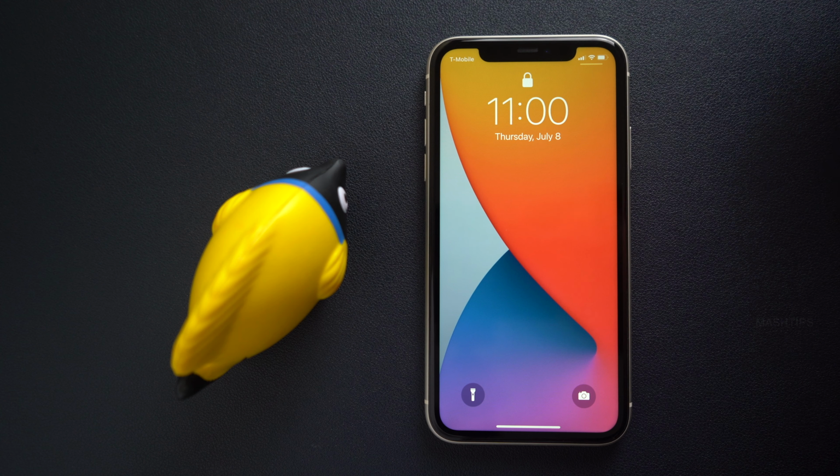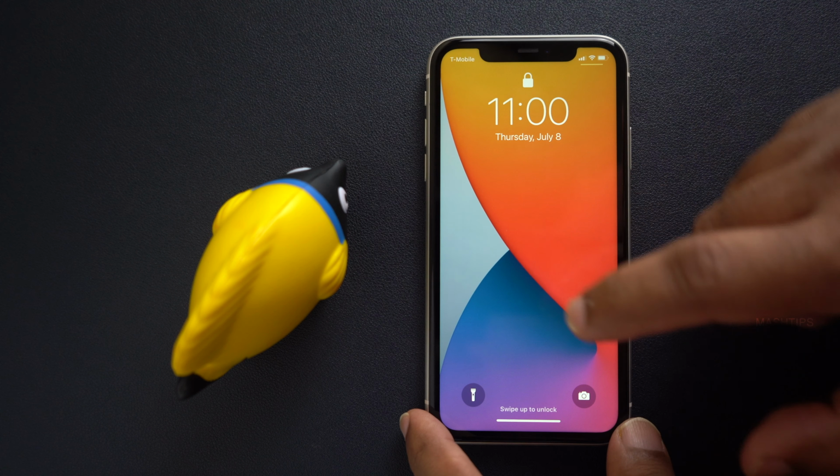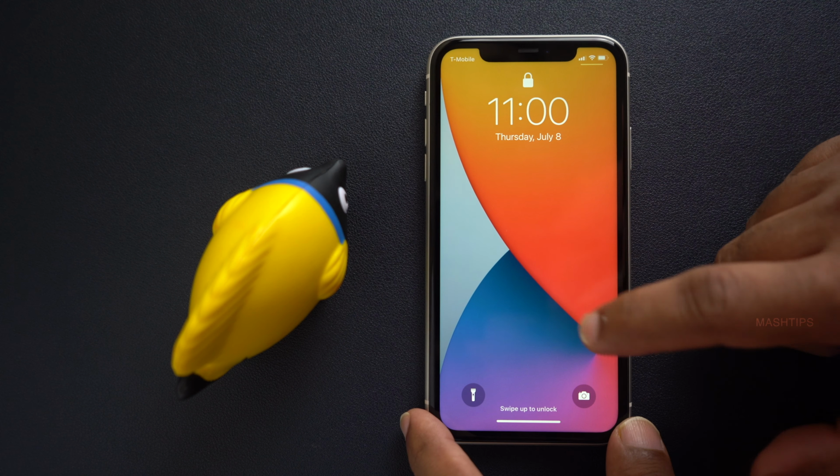There are some times you may need to disable your Face ID that works automatically. Now anybody can point this phone to my face and unlock my phone. Just as an example, if you want to temporarily disable this Face ID, you can do that. Press and hold the power button and any volume button to lock your phone immediately. Now the Face ID is temporarily disabled and you have to enter the passcode to unlock your phone.